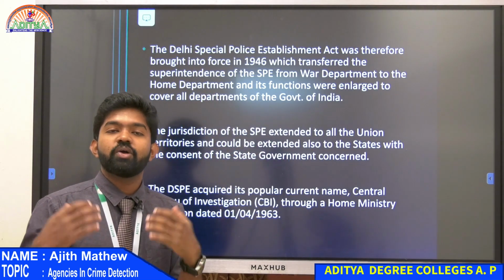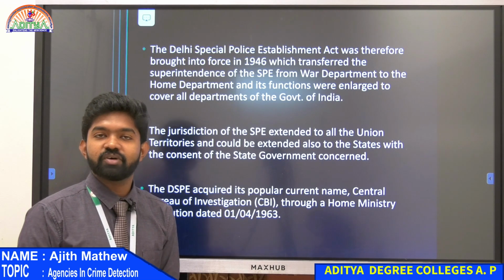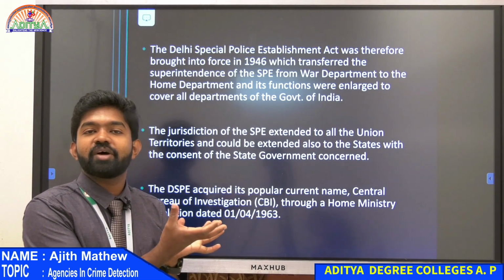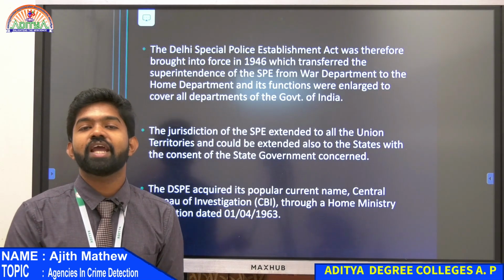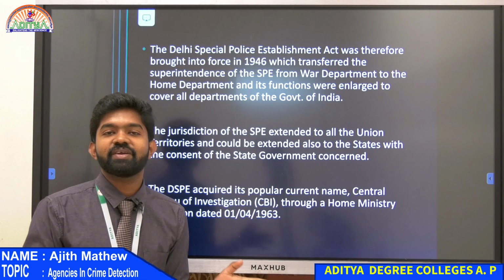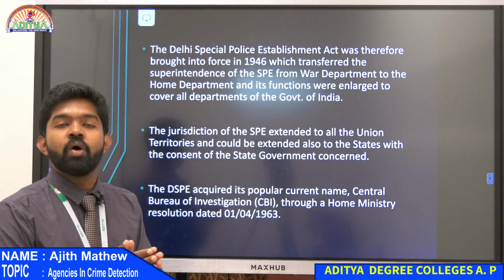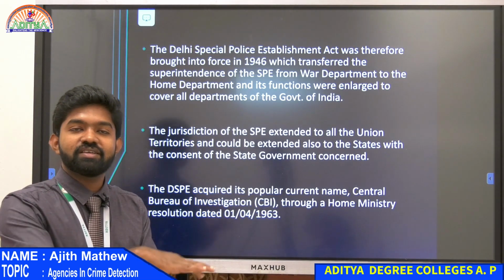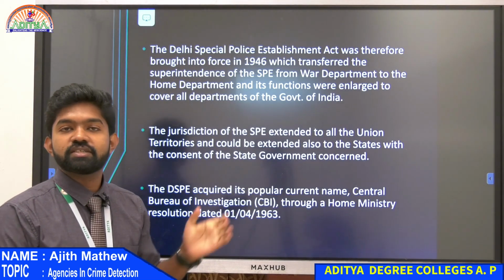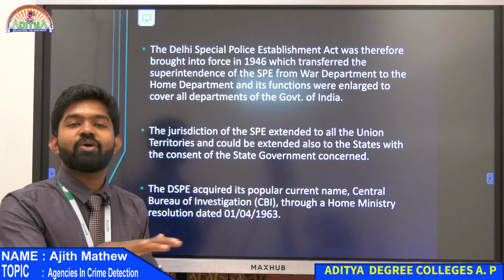According to this act, they transferred the power of CBI from the war department to the home department. So it came to the home department now. The home department is a very big department, and because of that CBI had a wide spectrum of cases. They could have all the central employees under them, not just the war department. Since it came under the home department, it could investigate all the central employees.